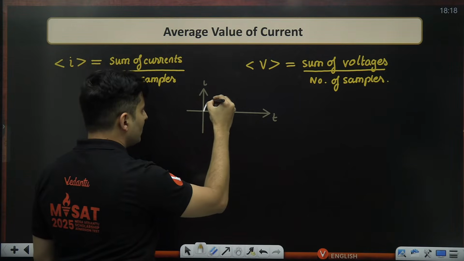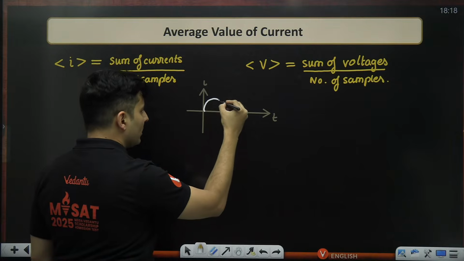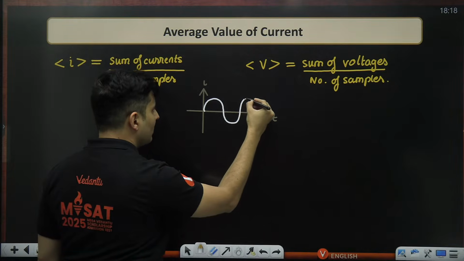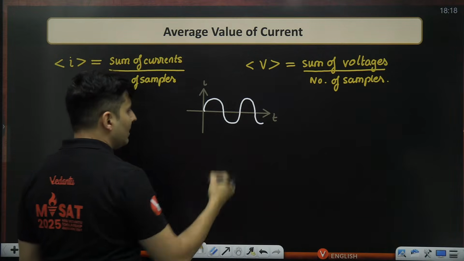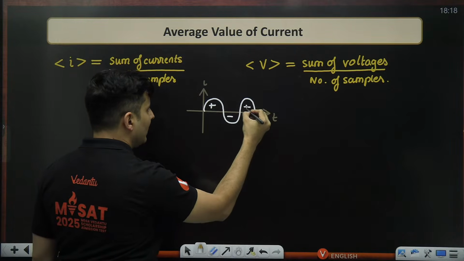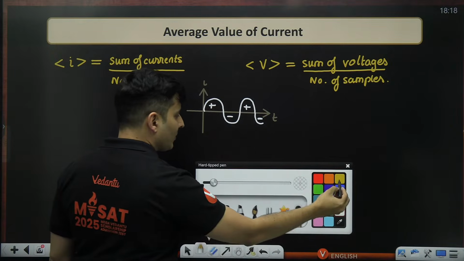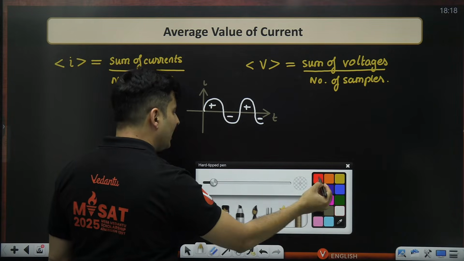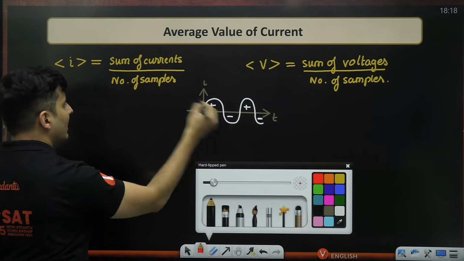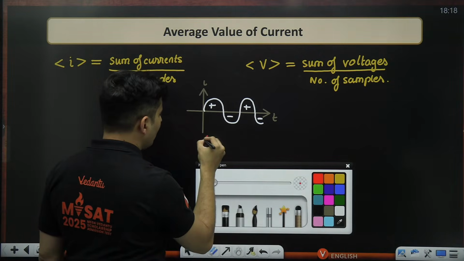Whatever positive values are there, that many negative values are there. As many negative values, that many positive values. So the positive values equal the negative values, because of which this numerator, the sum of currents, if you take one complete cycle,